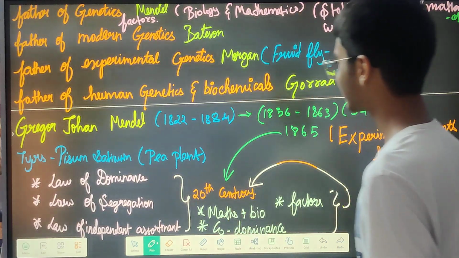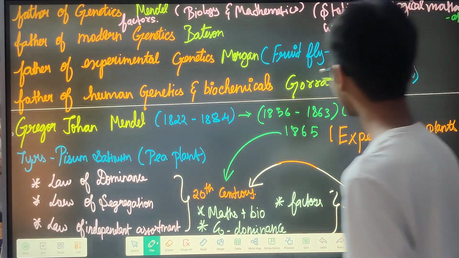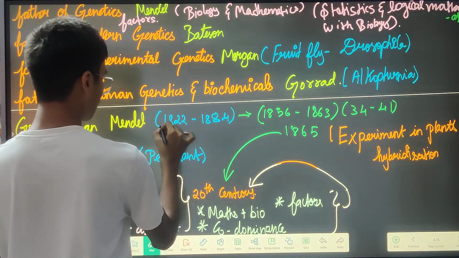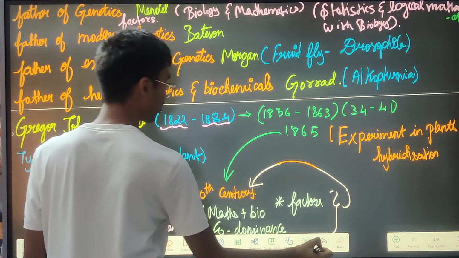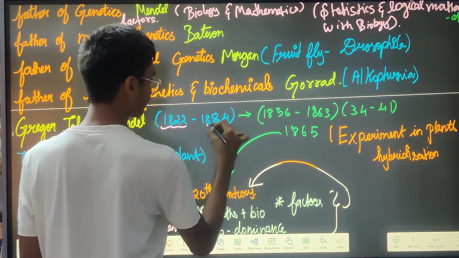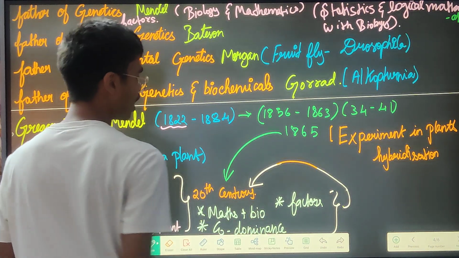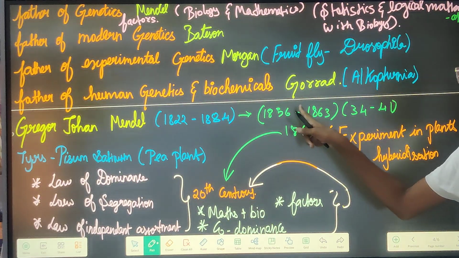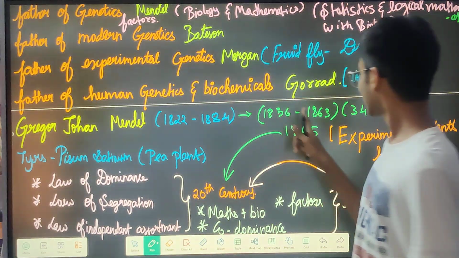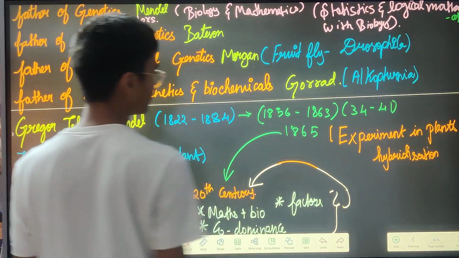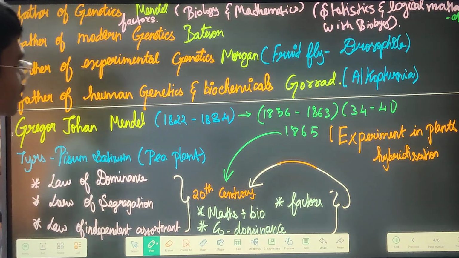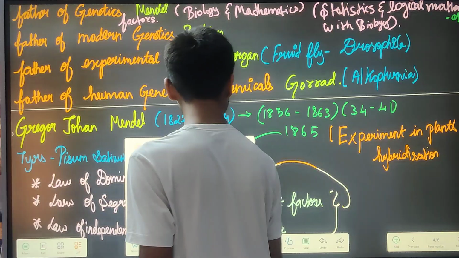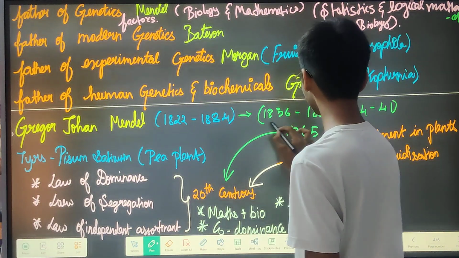Now we will come to our Gregor Mendel itself. He was born in this lifetime and died in this one. Here he did research in 1856 and then completed his research in 1863. So 7 years of research. He worked 7 years as much as possible.